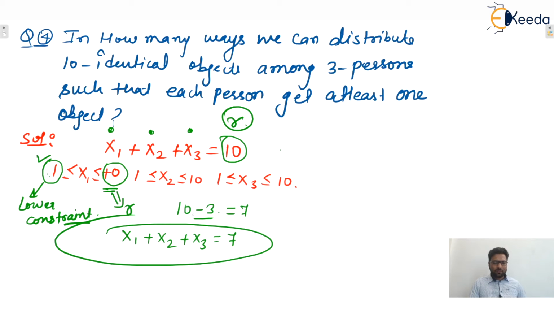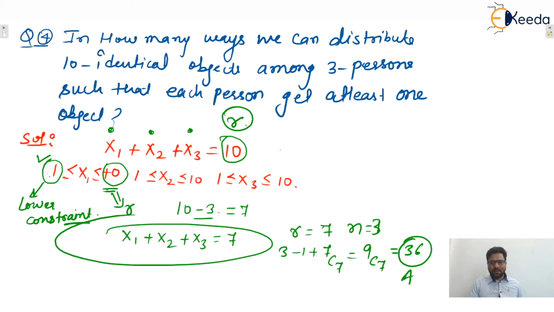Yes or no? So r becomes 7, n is 3. So we get (3 minus 1 plus 7)C7, so it is 9C7. Isn't it? It is 9C7, and 9C7 is 36. So 36 will be the correct answer.